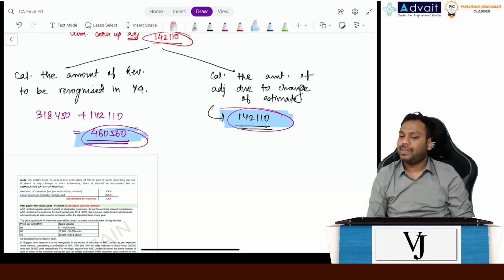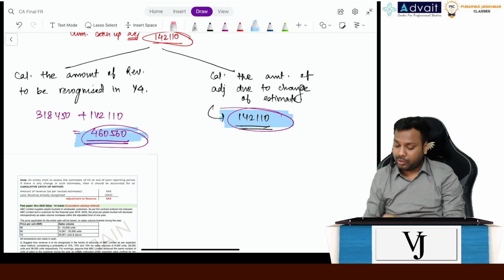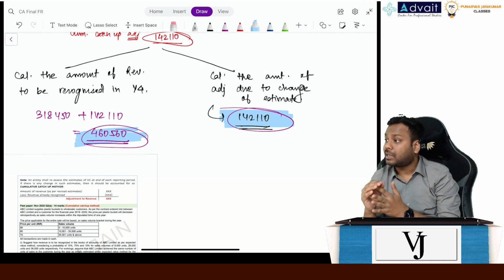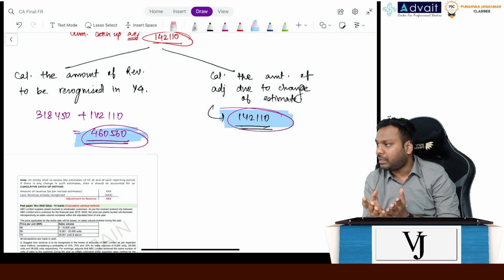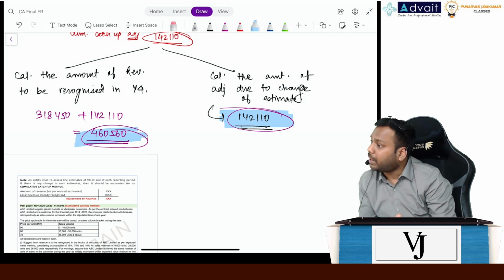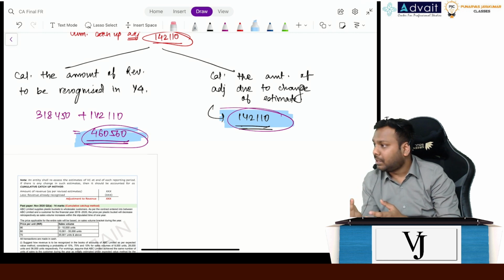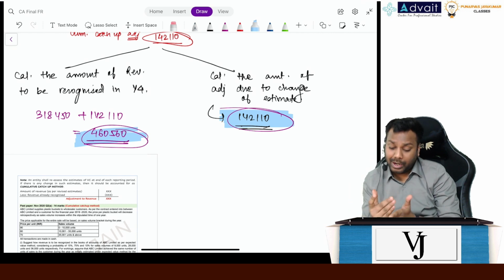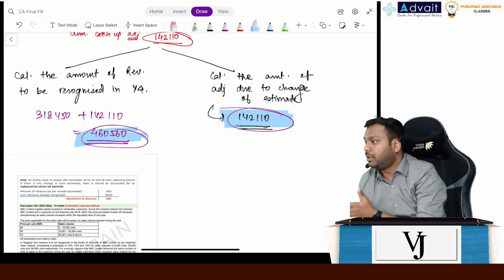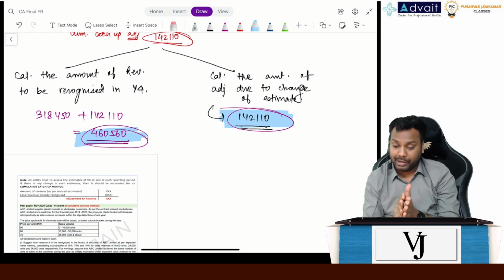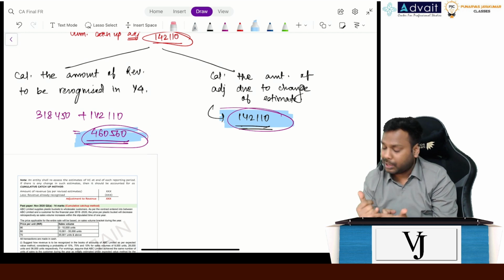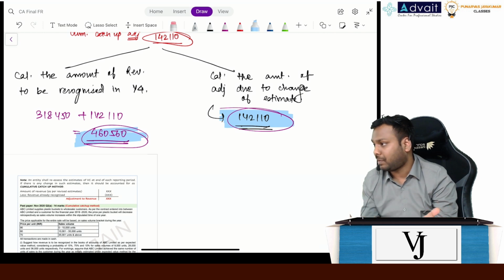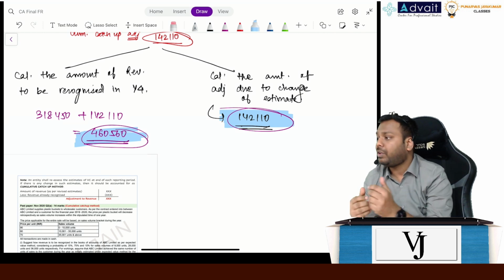Okay, so it says that the contract should not be in writing only. It can be as per customary business practices. Let's suppose you went to a shop and for purchasing anything, the discussions which you have, that is a contract. Let's suppose you board a flight, the flight ticket and boarding pass which you get, that's a contract. So basically the contract will differ from business to business. That's the reason when you read the standard, it's clearly written here, the contract need not be in writing only. It can be in writing, it can be oral, it can be as per any other customary business practices, because multiple businesses will have different types of contracts.